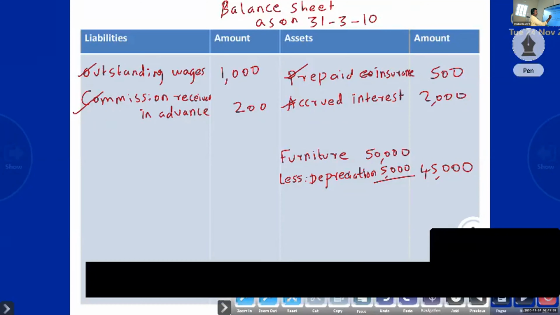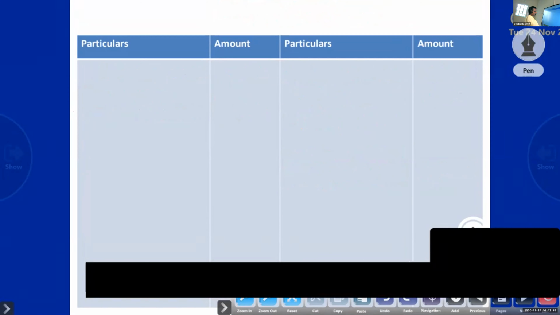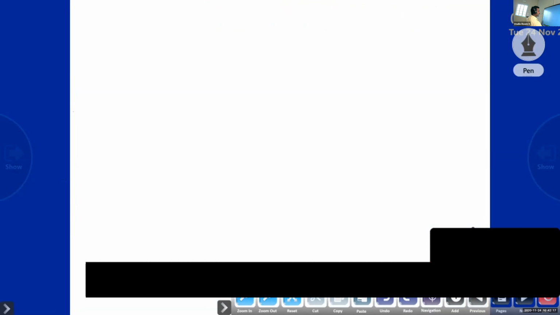Okay, from this adjustment, now we studied a lot of adjustments. From the current assets, adjustment items: prepaid insurance, accrued interest, outstanding income, closing stock. Closing stock, I forgot that. You already know that closing stock, that's why I didn't write.